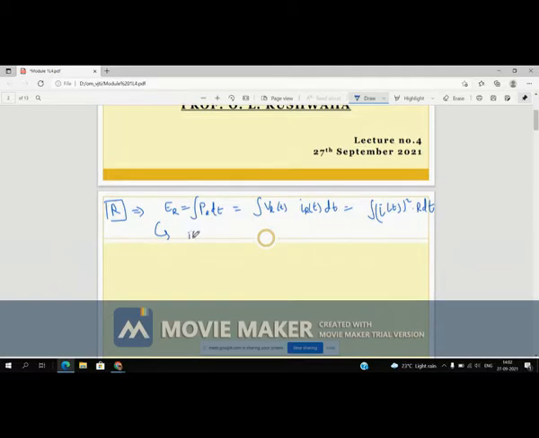But if the excitation is time invariant, then in that case, the energy consumed by the resistor is nothing but V square by R into time t joule. So when the excitation is invariant with respect to time, the energy consumed by the resistor is the